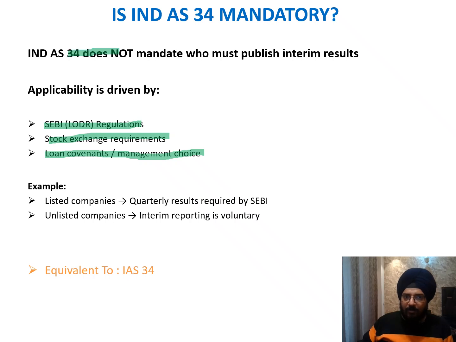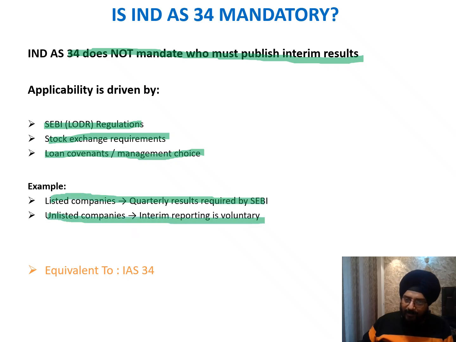IND AS 34 does not mandate who must publish the interim results. Examples are listed companies, where quarterly results are required by SEBI. For unlisted companies, interim reporting is voluntary. Like we talked about EPS, which is largely for companies which have listed shares or are in the process of listing, it is voluntary for other unlisted companies. Likewise, it is absolutely voluntary for an unlisted company to report its financial numbers in the form of interim periods. And this is absolutely aligned with IAS 34. So, move to the next slide.